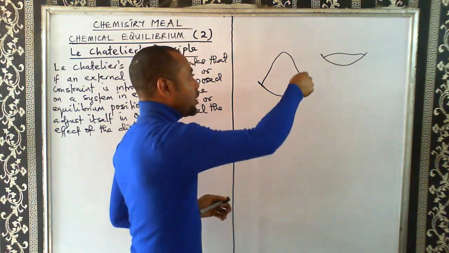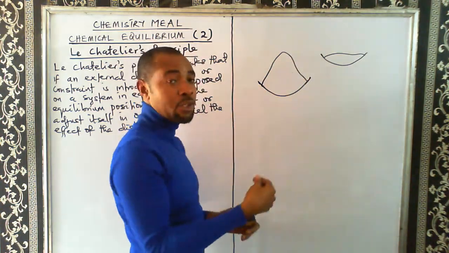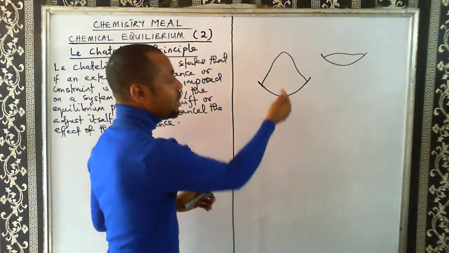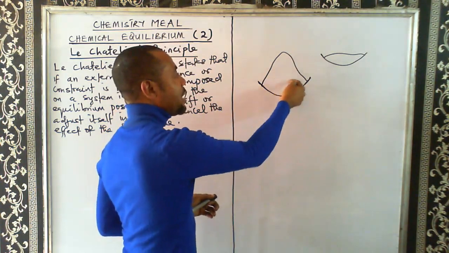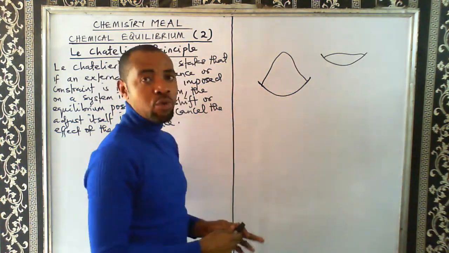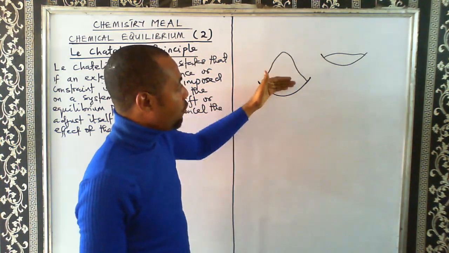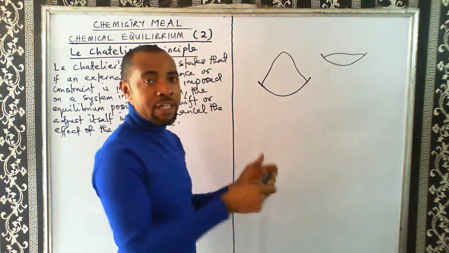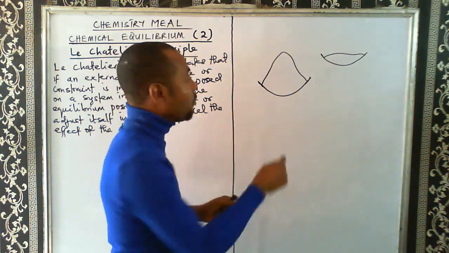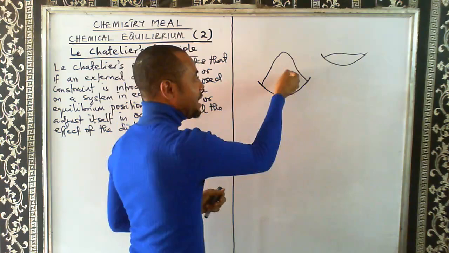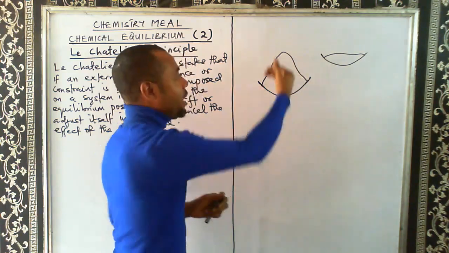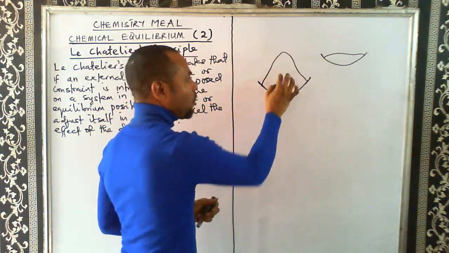As you gradually use the spoon to take some quantity of rice, you will notice that you have disturbed the rice. You will create a hole. Now what will the rice on top do? They will shift in order to cancel the effect of that constraint. What's the effect of the constraint? The hole created by the spoon. So the rice here will shift to cover the hole.